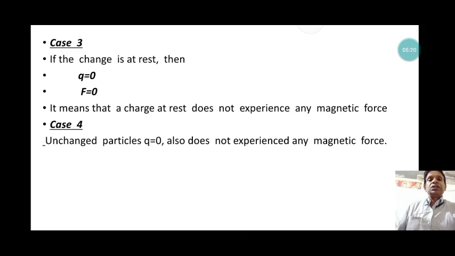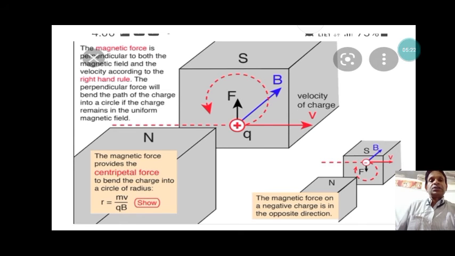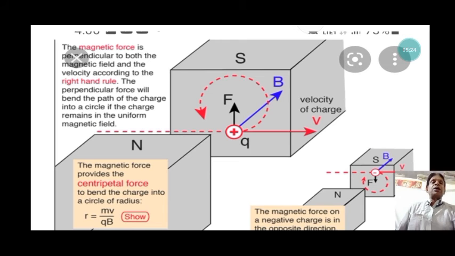Now, the charged particle undergoes circular motion due to the influence of the centripetal force exerted by the magnetic field. The force is perpendicular to both the magnetic field and the velocity, according to the right hand rule.